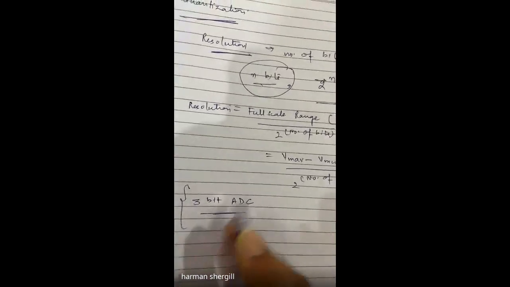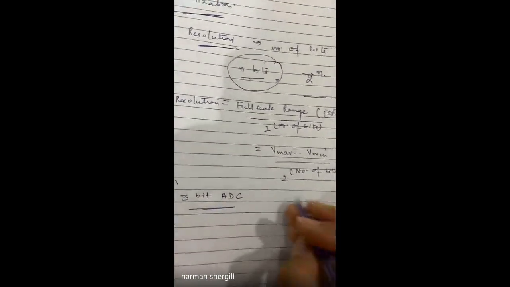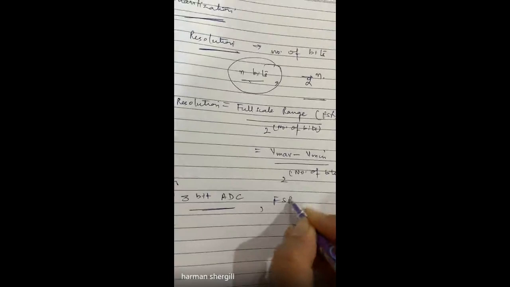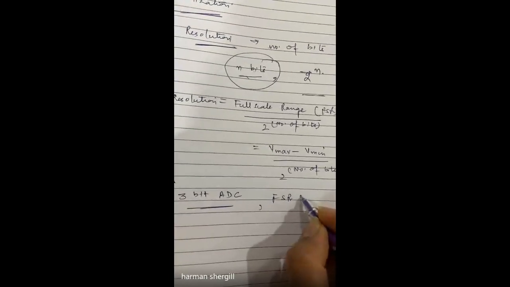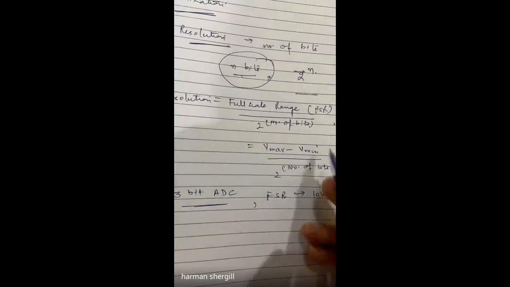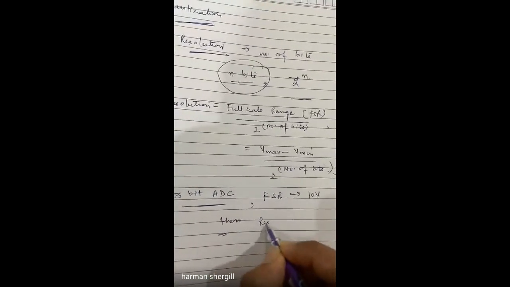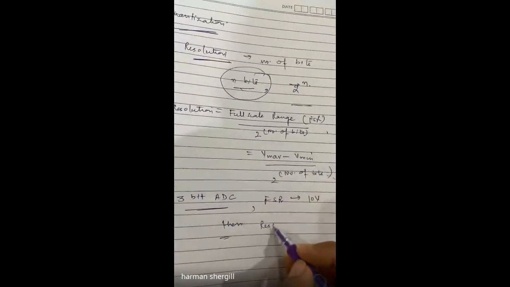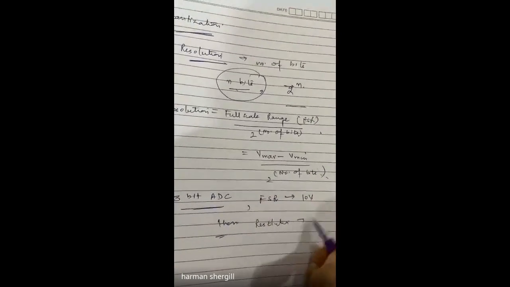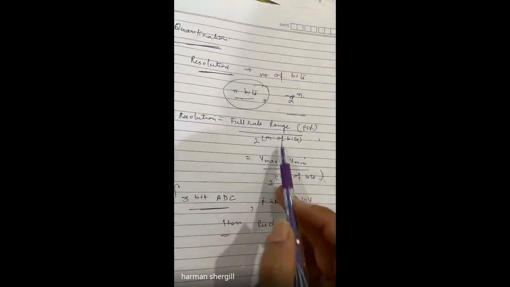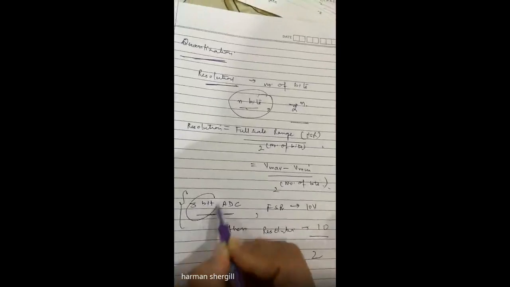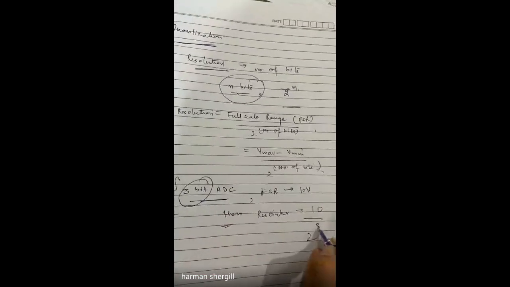Okay, in a 3-bit analog to digital converter, if FSR full scale range is 10 volts, then what will be the value of resolution? We can calculate the resolution using this formula. It is 10 divided by 2 raised to power number of bits. This is a 3-bit analog to digital converter, so it is 10 divided by 2 raised to power 3.